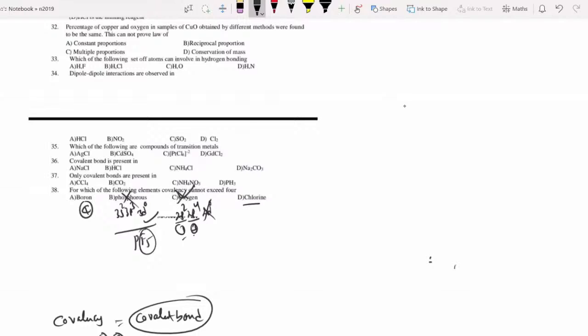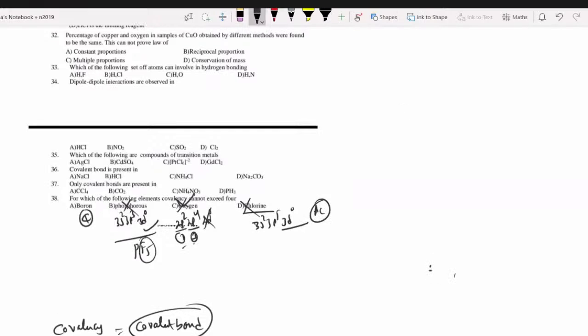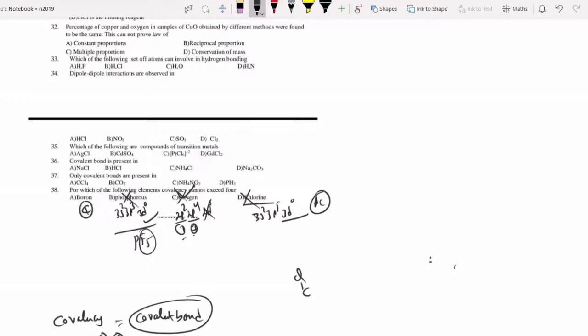Chlorine, that is 3s2 3p5 and 3d empty. It can also extend its covalency. That's why not possible. So the answers are A and C. Yes or no? The number of orbitals will give its covalency. Only 2 available orbitals. Only covalent bonds are present in CCl4. Yes, CCl4.